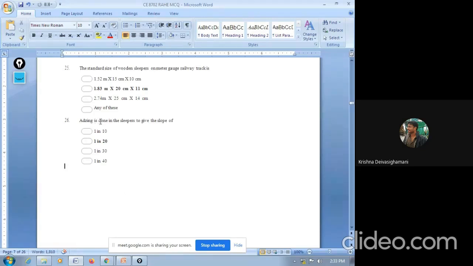Adzing is done in the sleepers to give the slope of. So in railways, we generally studied one is coning, another one is adzing. Both are done in the ratio of 1 in 20. The options are 1 in 10, 1 in 20, 1 in 30, and 1 in 40. So the answer is 1 in 20. For adzing, also coning, both are done in the slope of 1 in 20. Remember that.